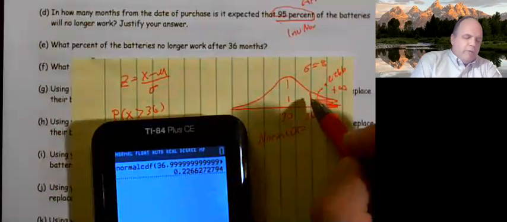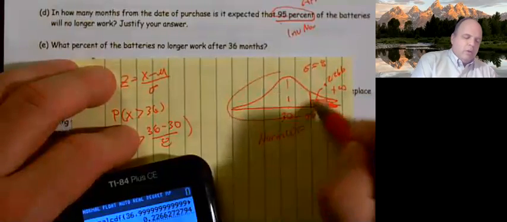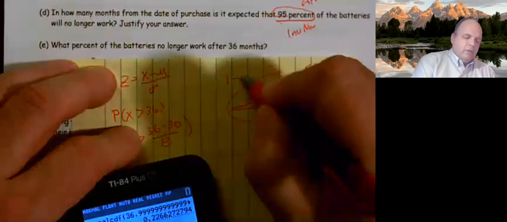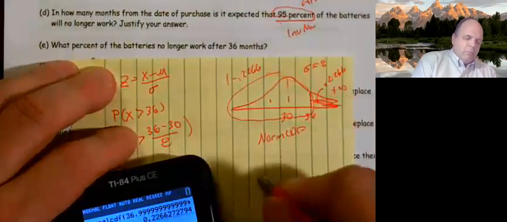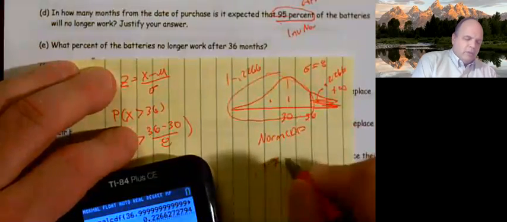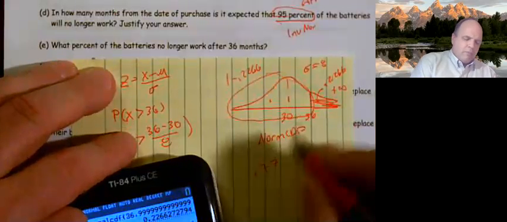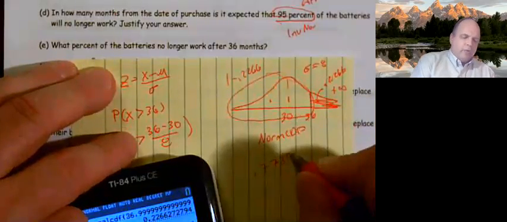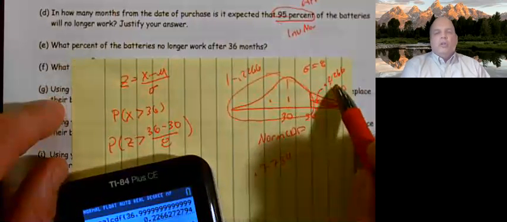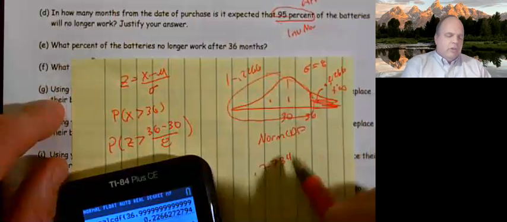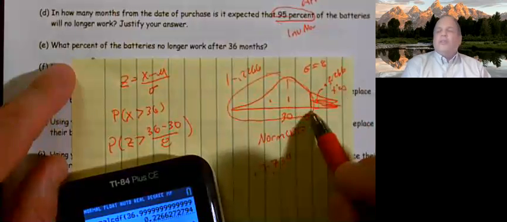I can see where this was a confusing question, because what it's technically asking for is 1 minus that, which would be 0.77. And here's why: 23% of the batteries last longer than 36 months, and 77% of the batteries no longer work at 36 months.